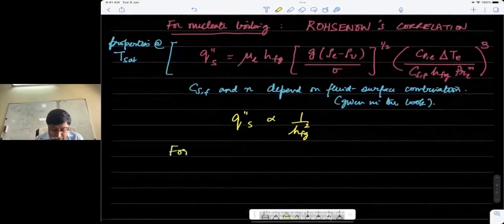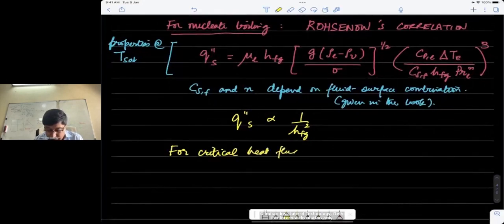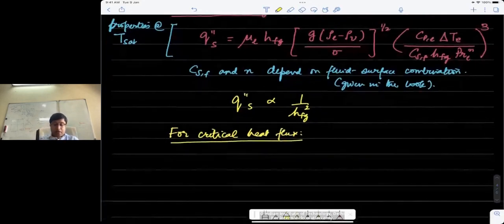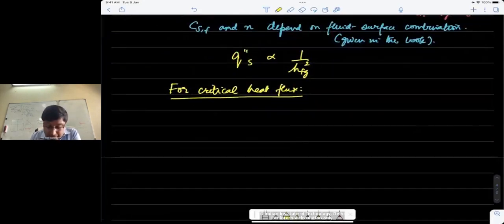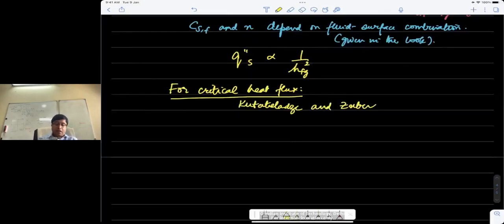For the critical heat flux, which is point C on the boiling curve, this is a difficult thing to calculate, except there is an analytical solution that was derived by two people separately and then combined into one equation. The equation was derived separately by Kutateladze in Russia and Zuber, and they expressed the heat flux in terms of, again, properties of the vapor phase and the liquid phase.